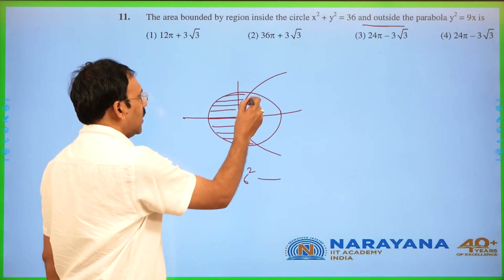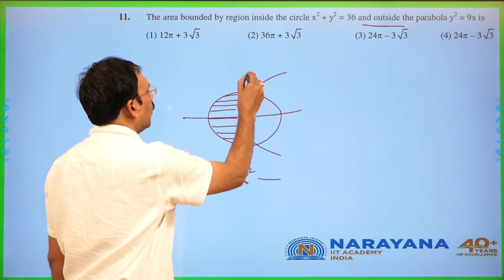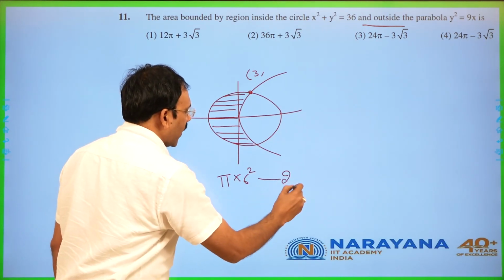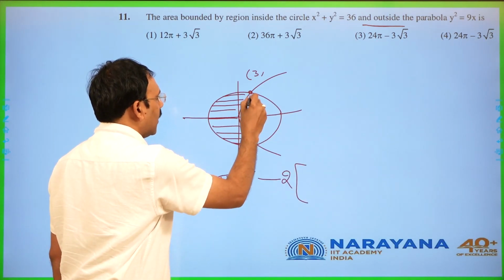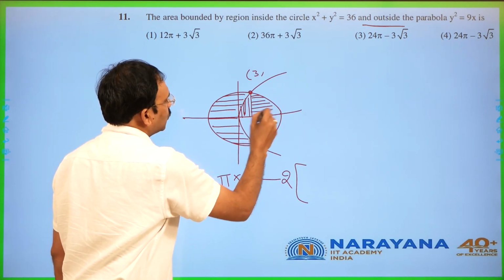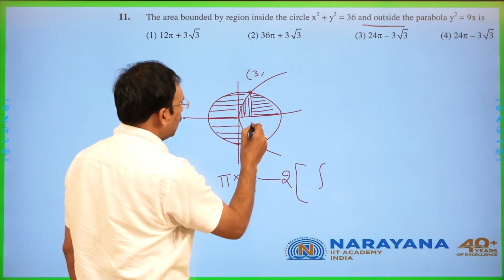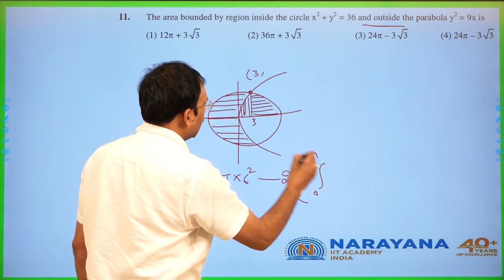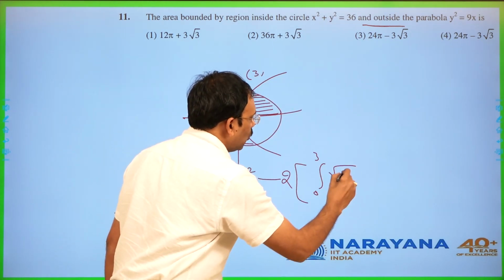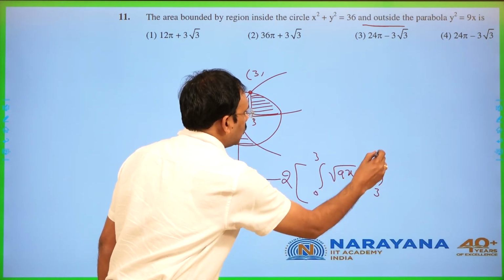How to find this area? You try to solve these two equations together, you are going to get the x coordinate to be 3. So this is twice this area, this and this area. This can be found by the integral 0 to 3 of this curve, y square is equal to 9x, means root 9x, plus the integral 3 to 6.